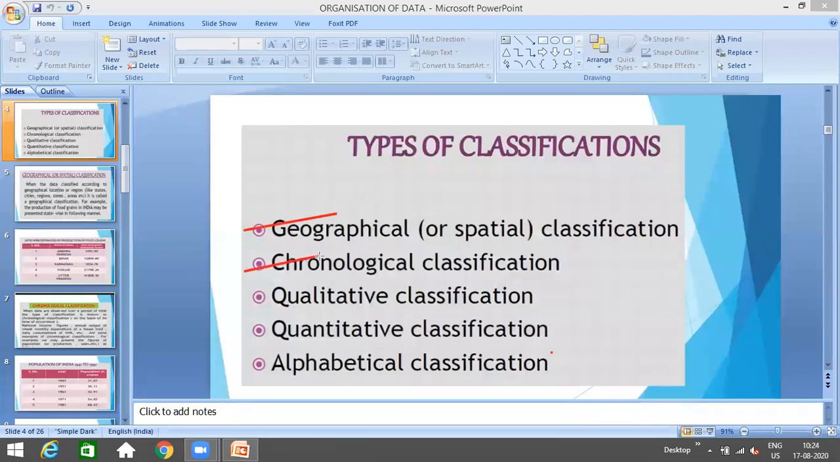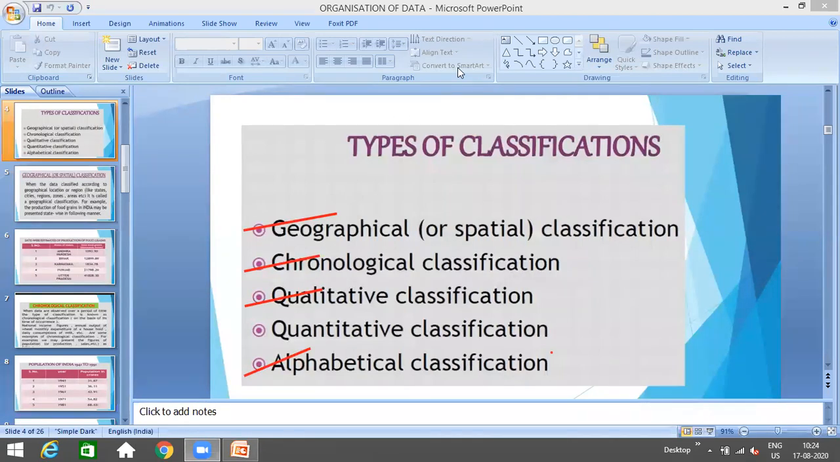Second, we have covered chronological classification. Chronological classification means whenever the data is being arranged on the basis of the time of its occurrence or the time period, in a chronological order. Third we have done is qualitative classification, and alphabetical classification, which is whenever the data is being arranged in a proper alphabetical order. I hope this is clear.